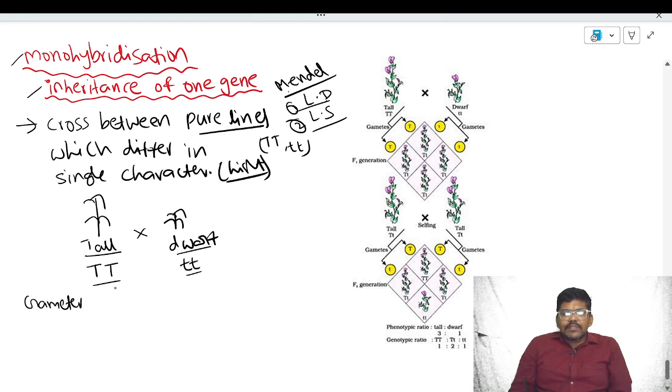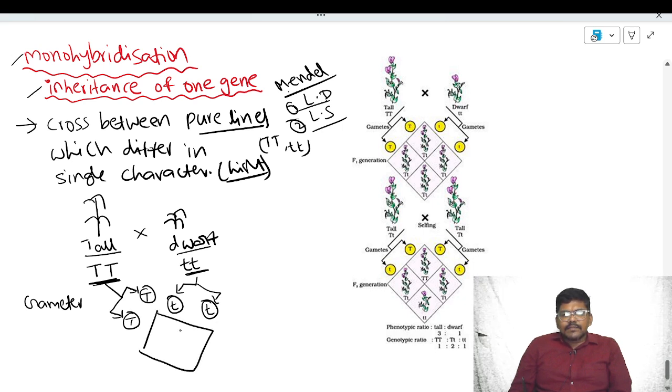During formation of gametes, only one allele enters each gamete, because reduction division occurs. So the tall plant's gametes all contain capital T. These alleles are separated during gamete formation. The homozygous recessive plant also produces gametes containing only one allele, small t.